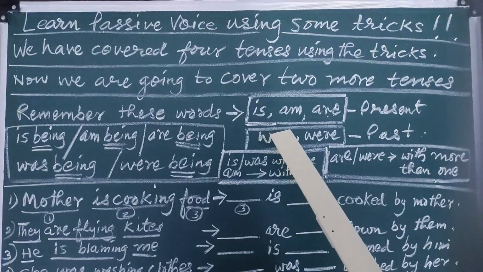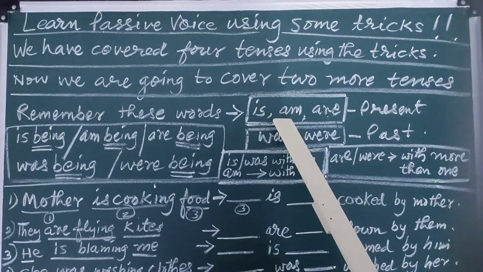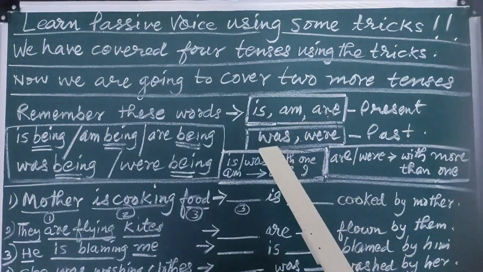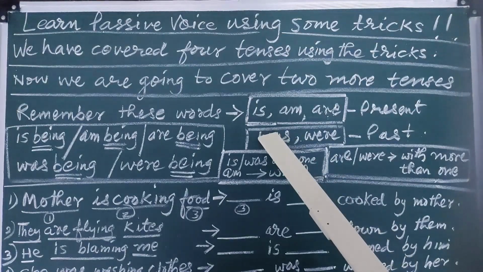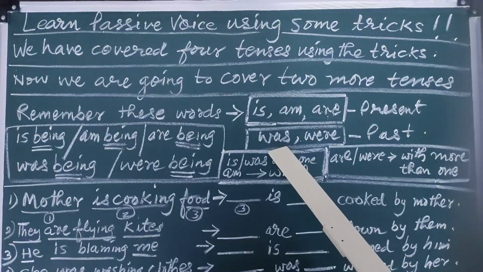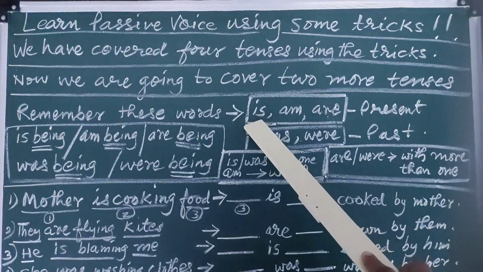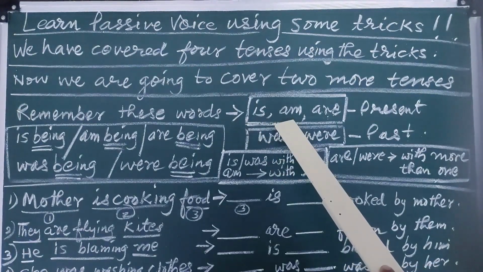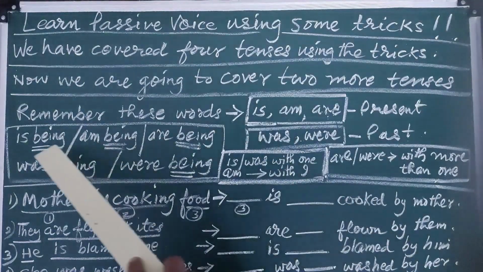Please see inside the sentence whether is is written, or am, or are, or was, or were. You will have to repeat the same. I will tell you more about it. Just now I am telling, please repeat the same. If is is given, please repeat is. If am is given, please repeat am. But remember one thing.